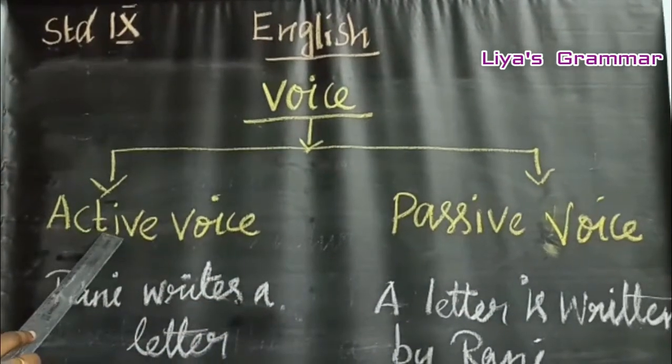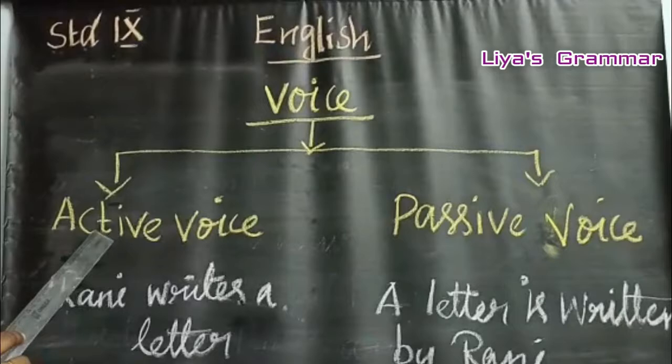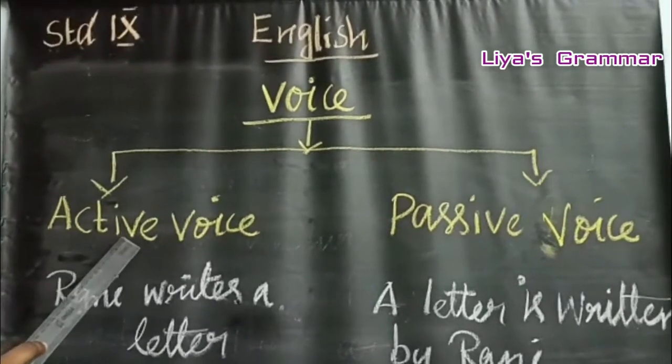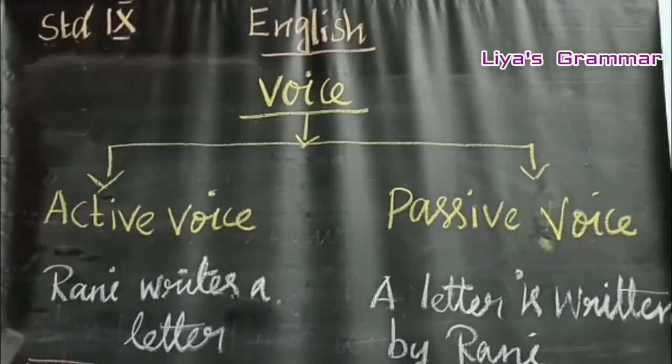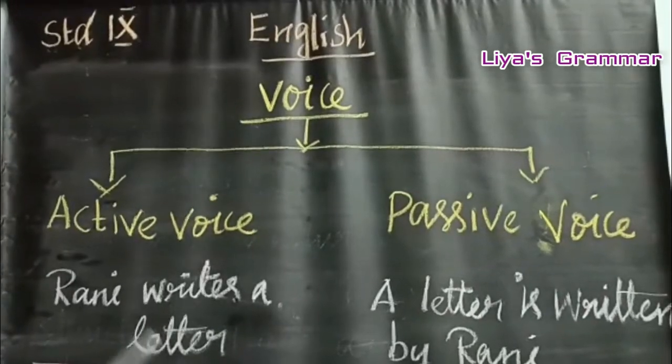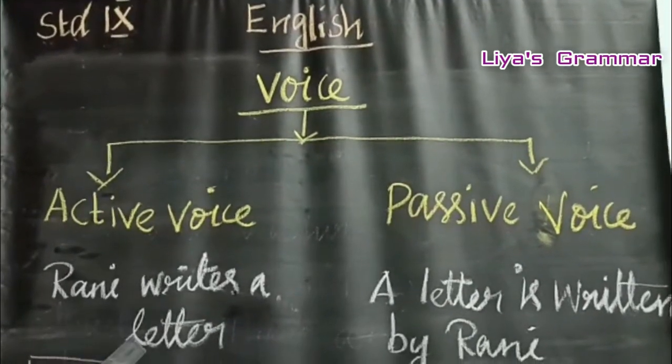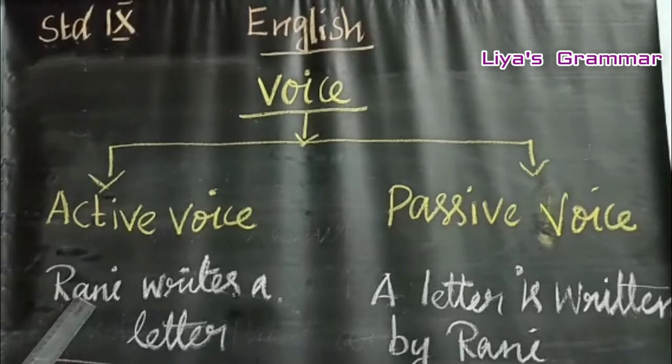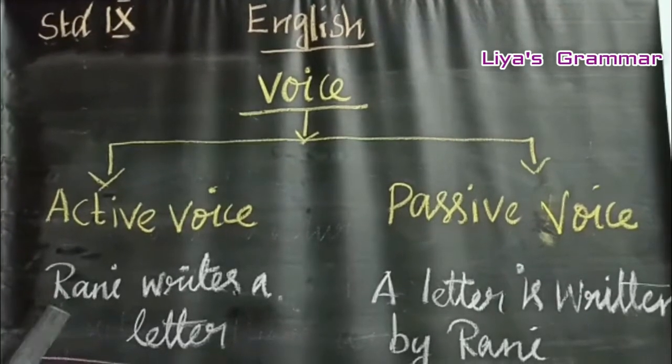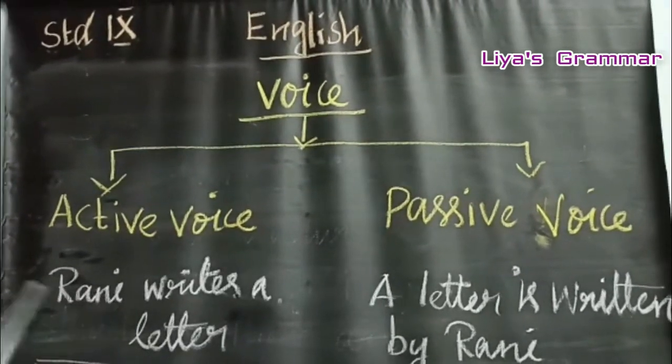What is active voice? In the active voice, the subject is the doer of the action. For example, Rani writes a letter. Who writes a letter? Rani writes a letter. So, the subject is the doer of the action.